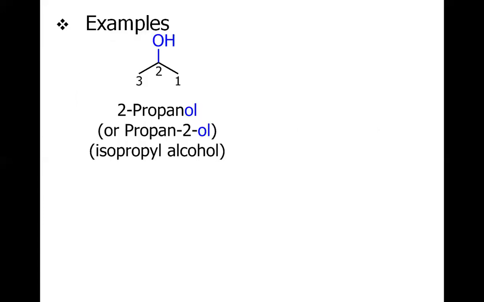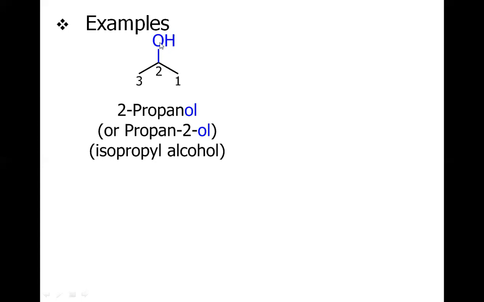So let us discuss these two rules in the light of the examples. This is the molecule, and you know this is an alcohol because it has the hydroxy group, and it has 3 carbon chains, so it's a propane. But we will have to say 2-propanol. 2-propanol we are saying because there is an alcohol at the 2 position. So this 2 refers to the position of the alcohol. So we say 2-propanol.